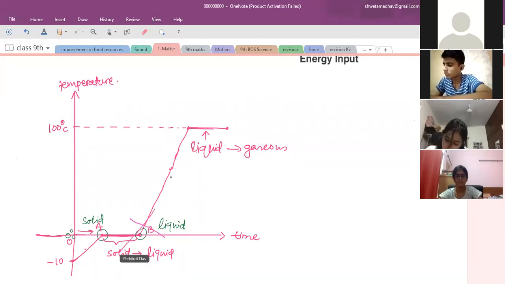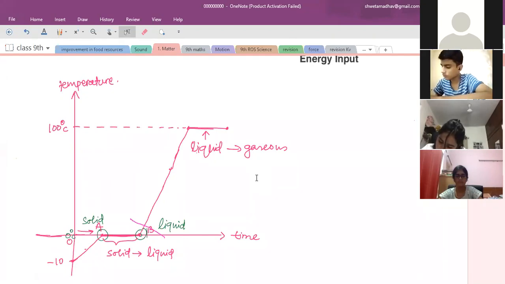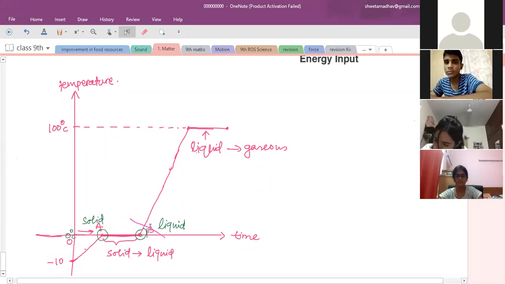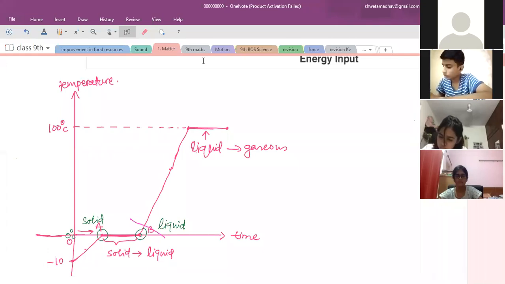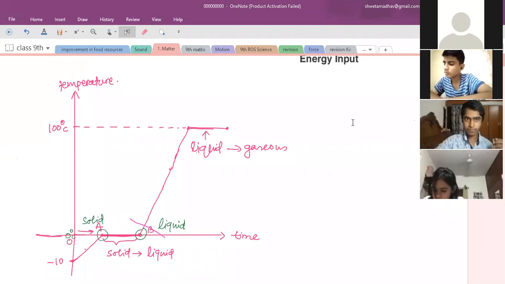At 25 degrees Celsius? Ma'am, liquid. At 25 degrees Celsius, it will be? Only liquid. 25 degrees Celsius will lie anywhere between here, at this position. So at this position, it will be in the liquid state. And at 100 degrees Celsius? Liquid and gas. Both liquid and gas. Now clear? Yes, ma'am.